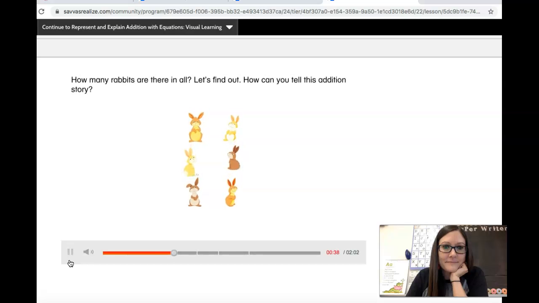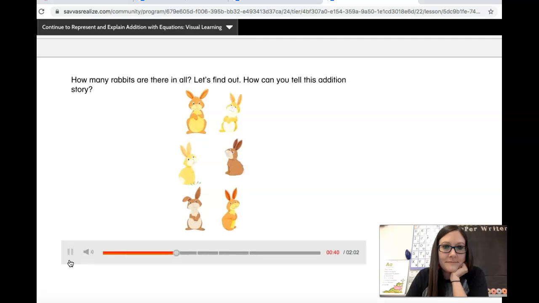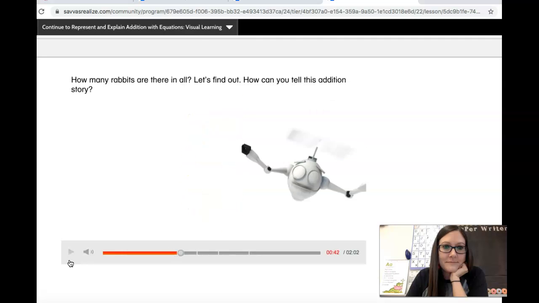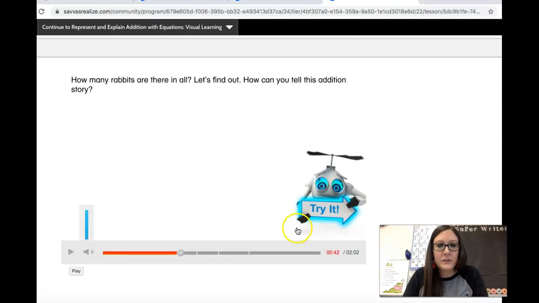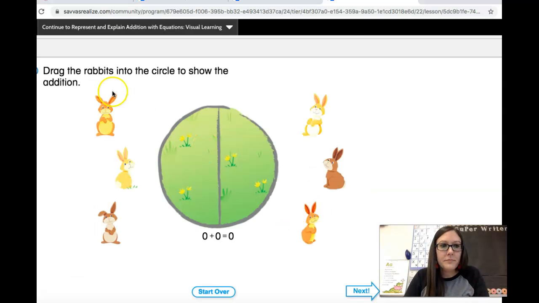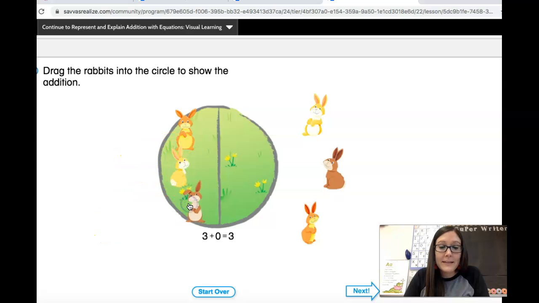Let's find out. How can you tell this addition story? Let's try it. Drag the rabbits into the circle to show the addition. 1, 2, 3 on that side. And then 3 more rabbits hopped over to them.